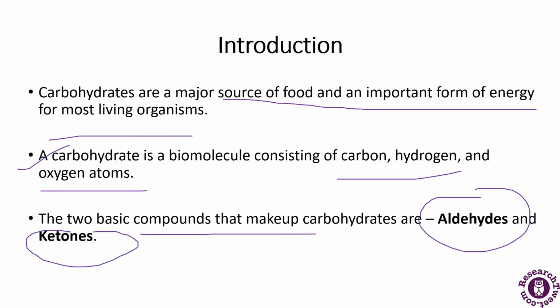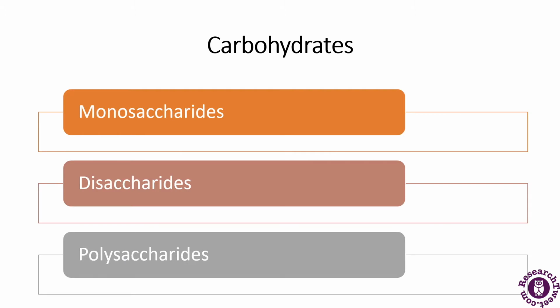Now the carbohydrates have been further divided into the monosaccharides, the disaccharides, and the polysaccharides. The oligosaccharides are also there; they are further divided into disaccharides, trisaccharides, and tetrasaccharides, but here we are writing it as monosaccharides, disaccharides, and polysaccharides.